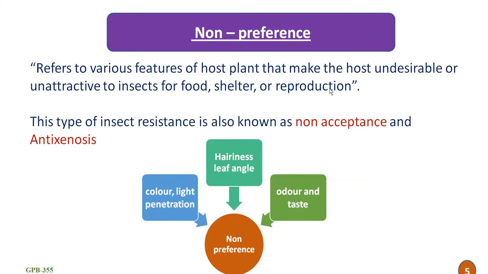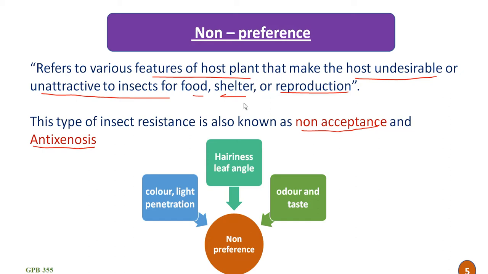First one is non-preference. So non-preference refers to the various features of the host plant that make the host undesirable or unattractive to the insects for food, shelter or reproduction. And this type of insect resistance is also known as non-acceptance or antixenosis. By the word non-preference, we have an idea about the terminology.